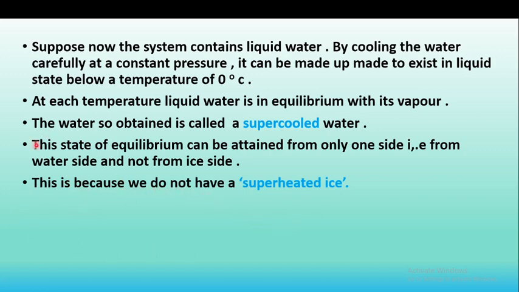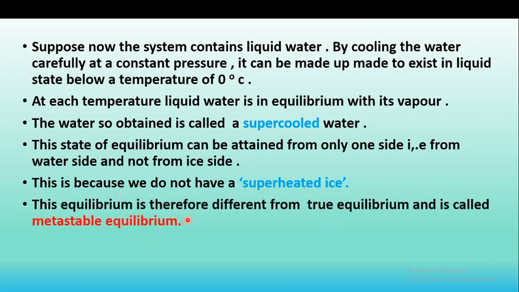Therefore we cannot call this concept superheated ice. We can only call it super cooled water, because equilibrium is obtained from the side of water.